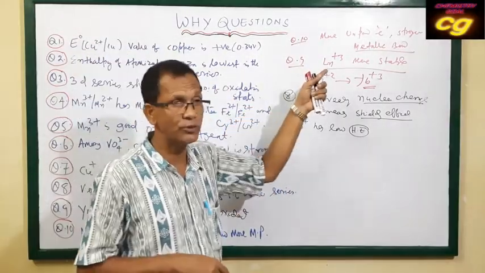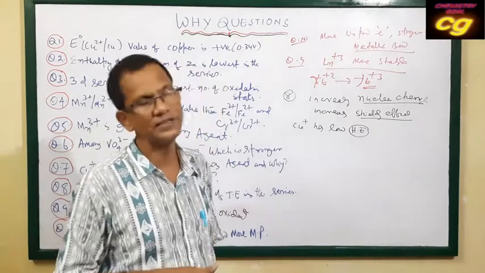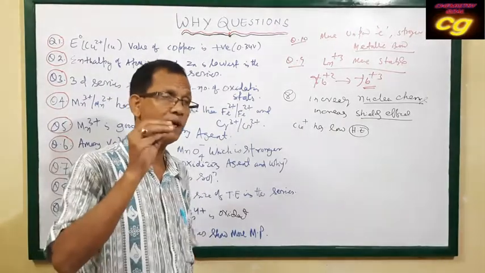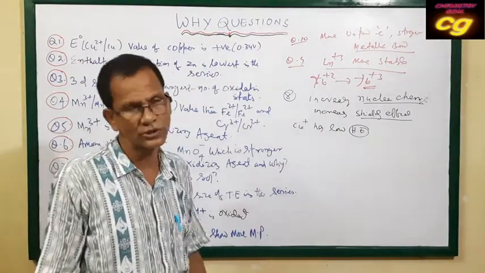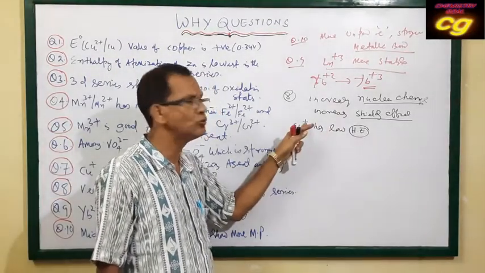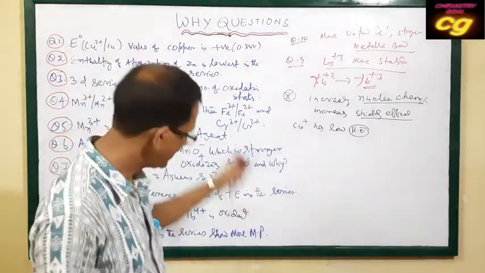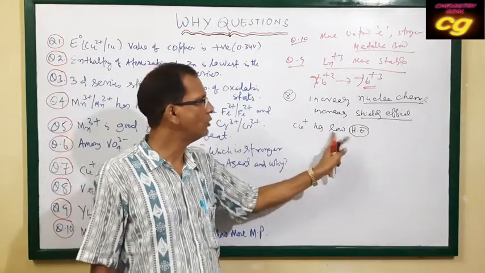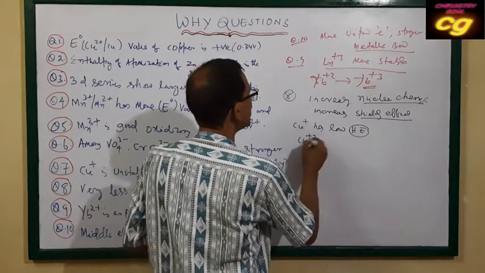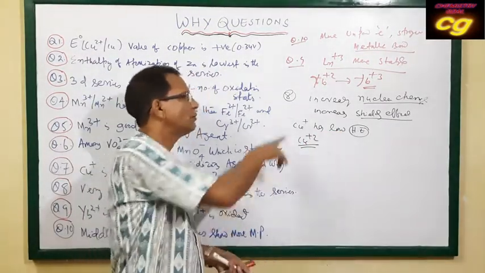Already we discussed in the previous question why zinc, nickel and manganese have very negative reduction potential, because their +2 state in aqueous solution is more stable due to high hydration enthalpy. So Cu+ has low hydration enthalpy due to low positive charge, so it is less stable. But Cu2+ is more stable because the hydration enthalpy of Cu2+ is more than Cu+.